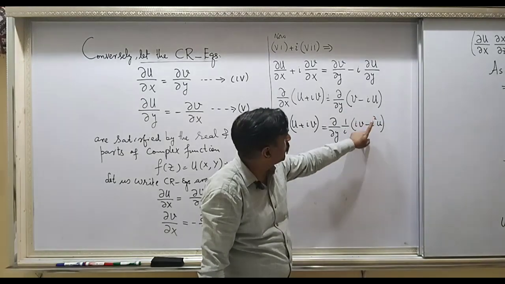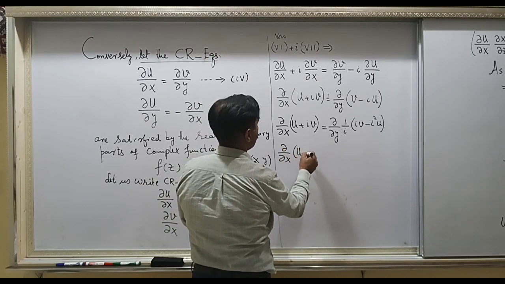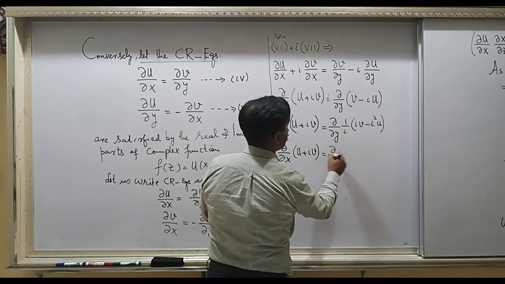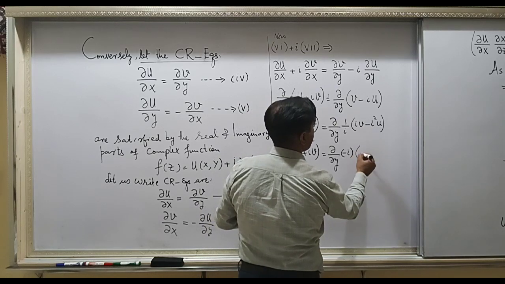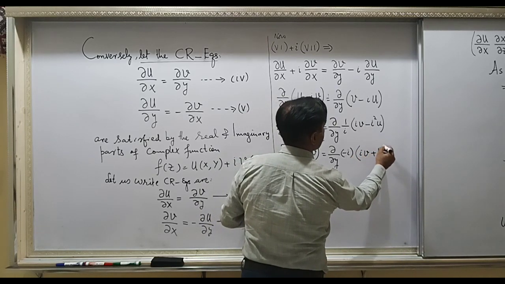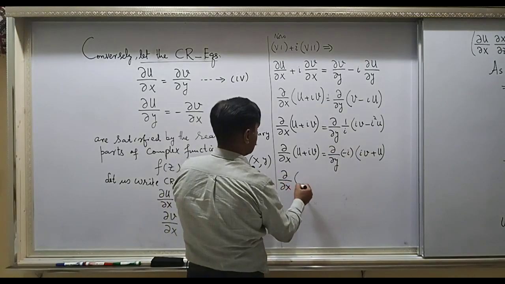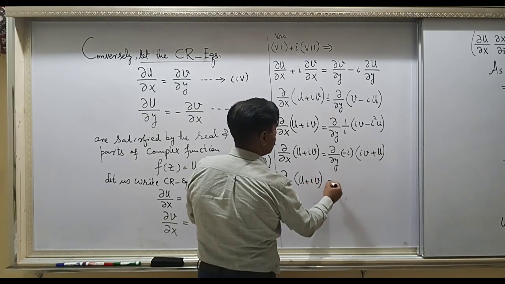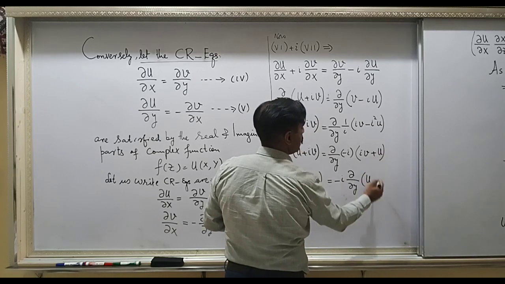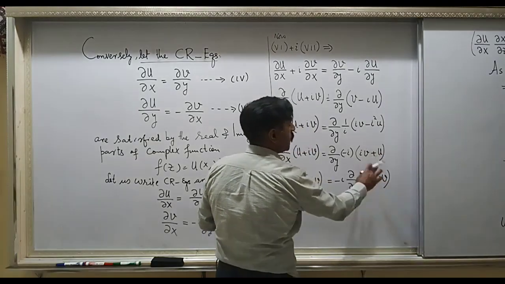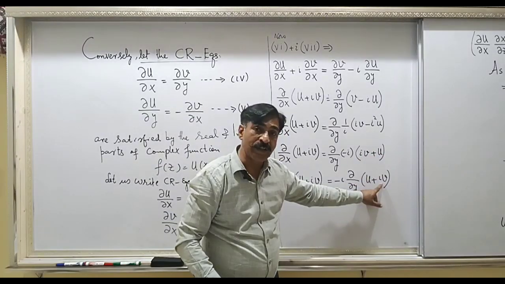Look, i squared will be minus 1 and this will make plus 1. So partial over x of u plus iv equals partial over y of: 1 over i is minus i, and this is iv plus u. This minus i can be taken out, and you have partial over x of u plus iv equal to minus i times partial over y of u plus iv, because addition is commutative. U can be written first and iv can be written afterwards.